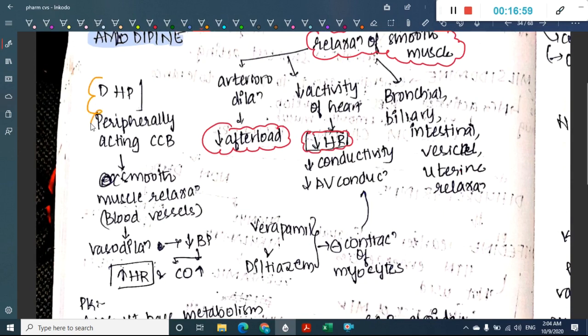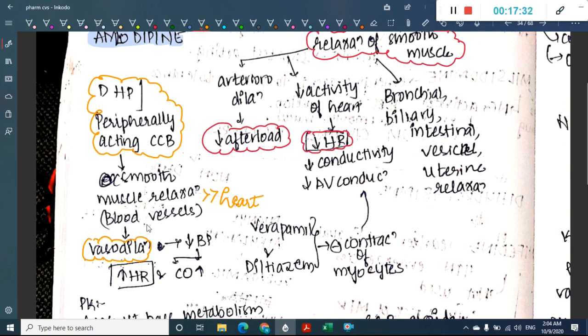What are these dihydropyridines called? We call these dihydropyridines peripherally acting calcium channel blockers. So what do these dihydropyridines do? They have more action on smooth muscle. Their action on blood vessels is more than their action on the heart, and as a result they cause vasodilatation of blood vessels.